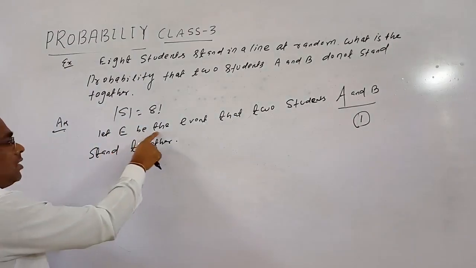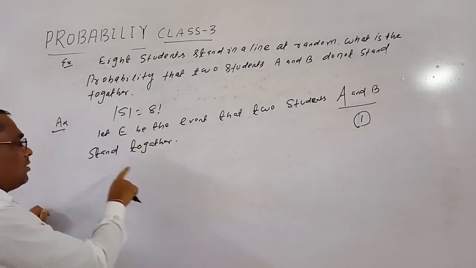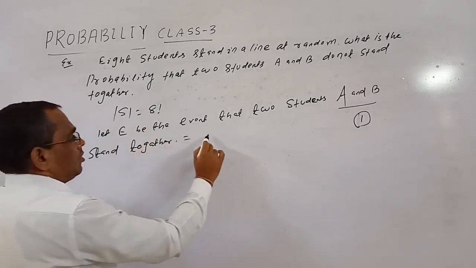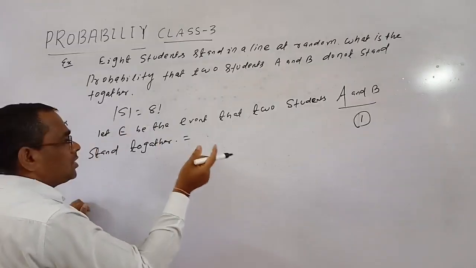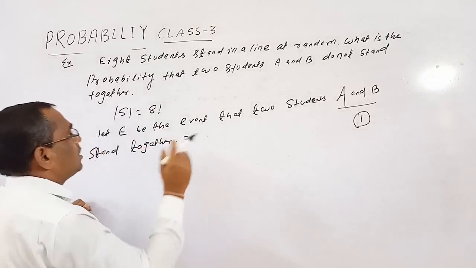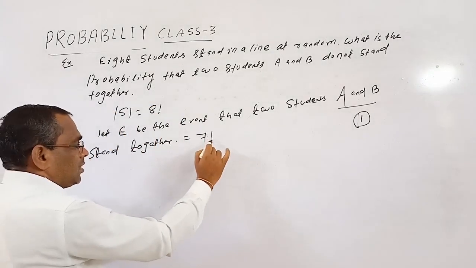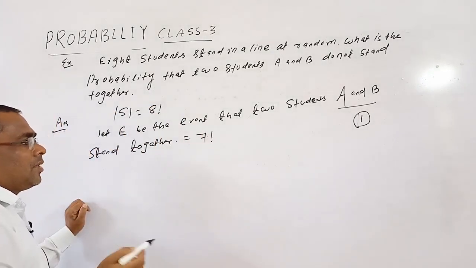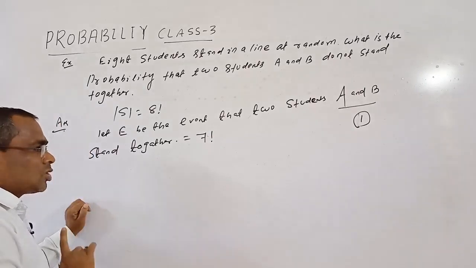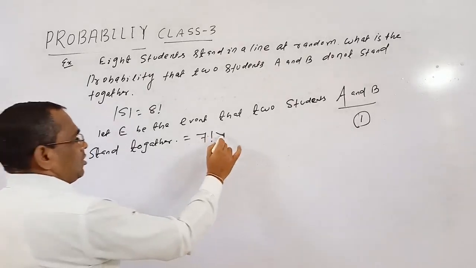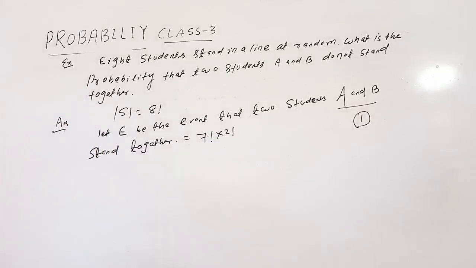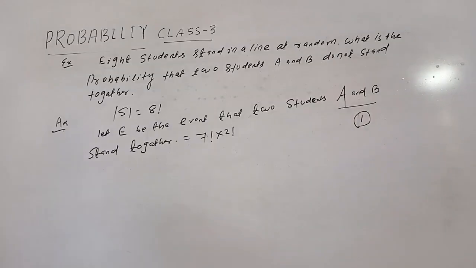Okay. So for the event that two students A and B stand together, 6 plus 1 is 7. A and B stand together means they are taken as one thing and the remaining 6 students as 6 things, 6 plus 1, 7 things. These 7 things can be arranged in a row in 7 factorial ways, but in each arrangement 2 students are there. These 2 students can be arranged themselves in 2 factorial ways. So 7 factorial into 2 factorial is the number of arrangements of 8 students in a line where A and B stand together.